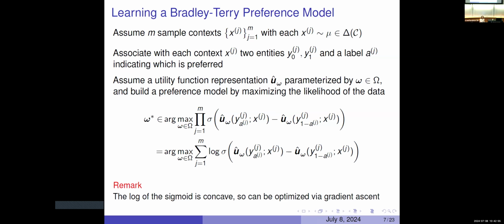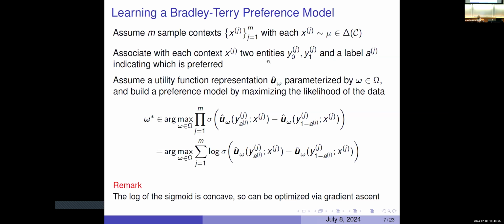So again, what's the setup here? We have a context. For the sports teams, it's home or away. For the language model, it's whatever you input as a prompt to ChatGPT. We have our two entities, and we have a label, right? One is preferred and one is, let's say, dispreferred. The goal is to infer some underlying scores, which I'm calling U hat. They're parameterized by these omegas. This is going to be a neural network, so the omegas are the neural network parameters.